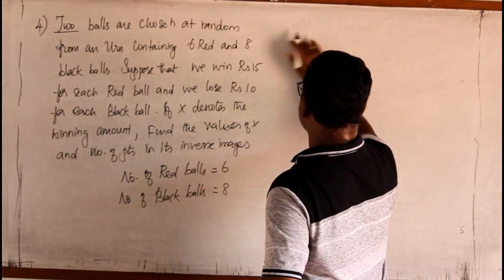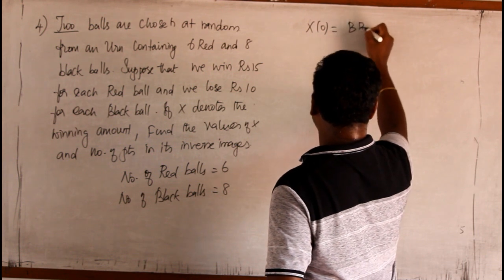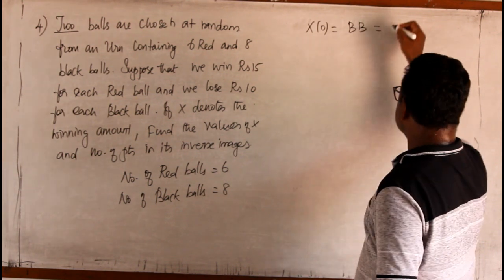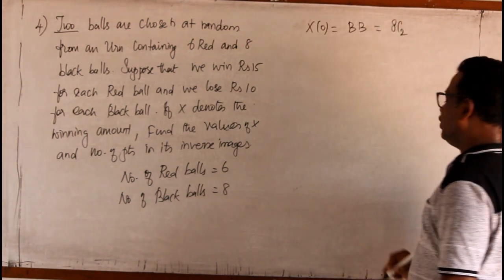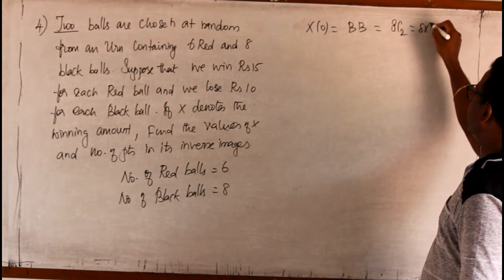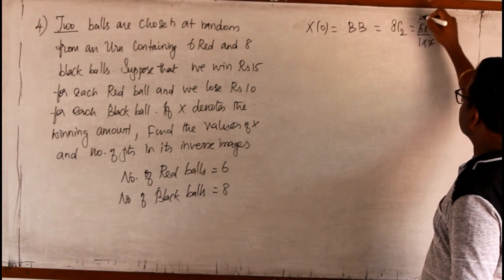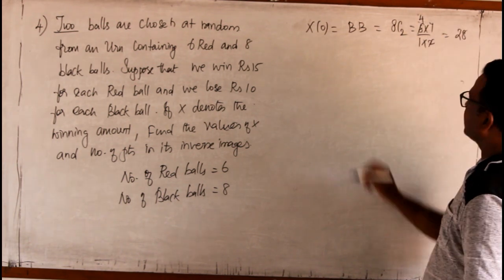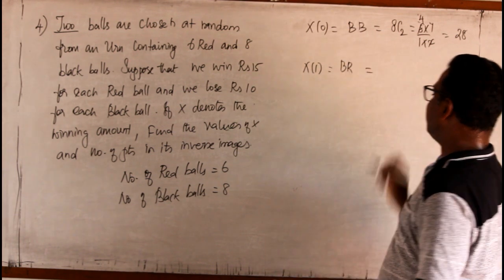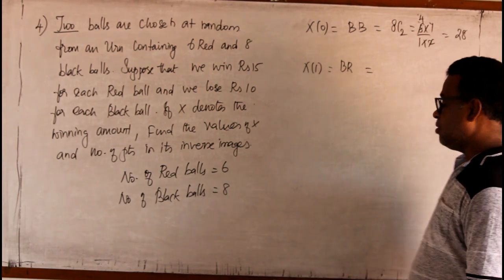X of 0 means I am taking both the balls to be black. There are 8 black balls, and out of 8 I am taking any 2. It is 8 into 7 by 1 into 2, 4 times 7 is 28. Now X of 1 means I am taking 1 ball from black and 1 ball from red.